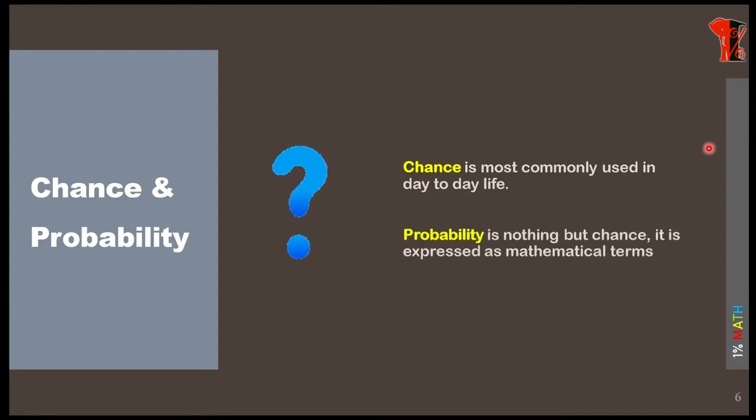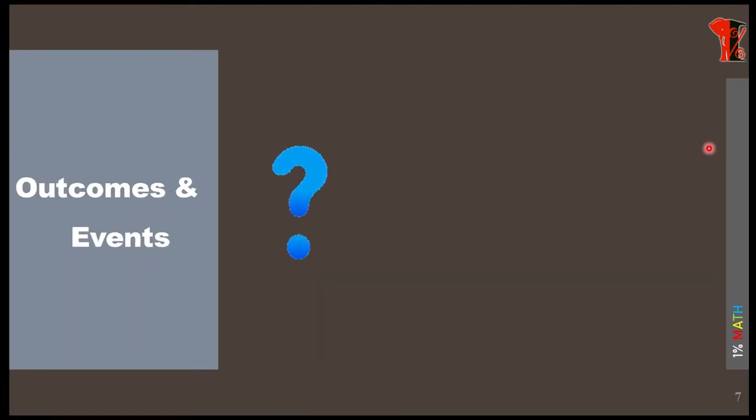Then what about probability? Probability is nothing but chance, right? So probability is a mathematical term used in the place of a chance. So by this we can understand that chance and probability are the same. Let us go to the next one.